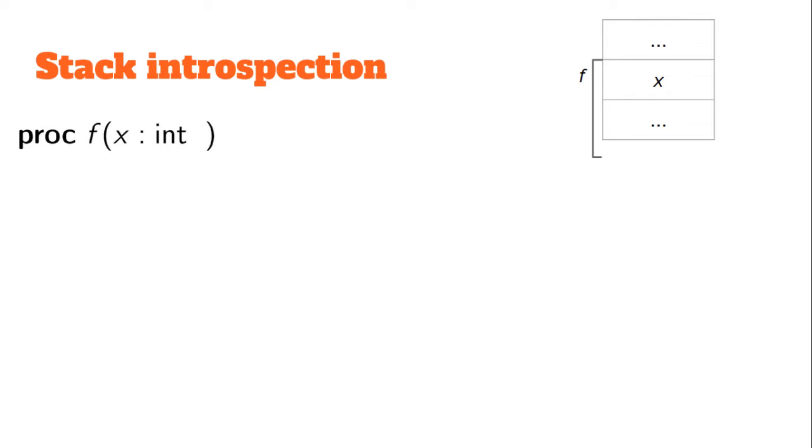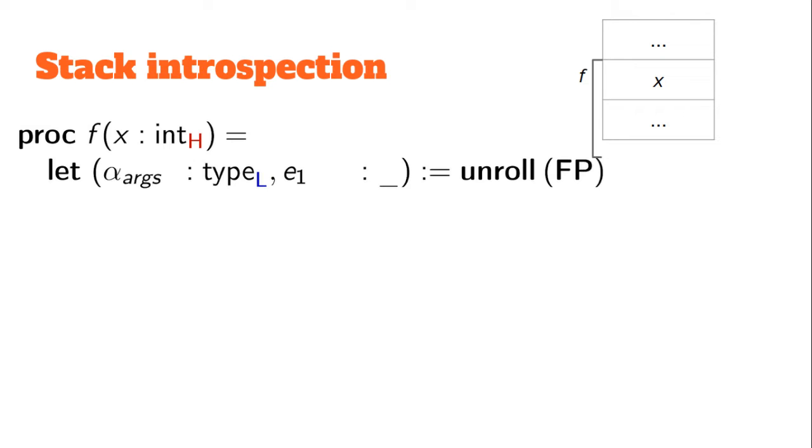C allows for type stack introspection at runtime. Consider the function f that takes an integer x as argument. On the stack, x will be located within f's stack frame. Say we wanted to change x. So how would one go about changing x? We can of course change it directly by assignment, but if we have indirection and know the stack frame, we can change it indirectly. Using C's fp expression, we can obtain a pointer to the current stack frame.